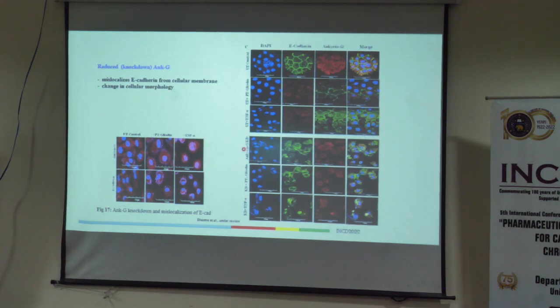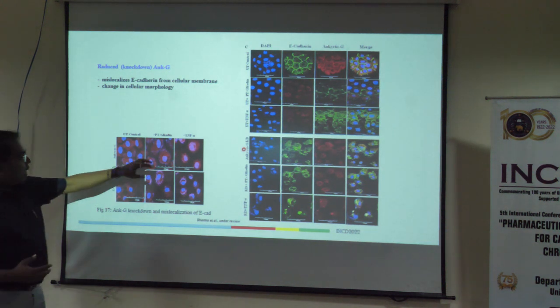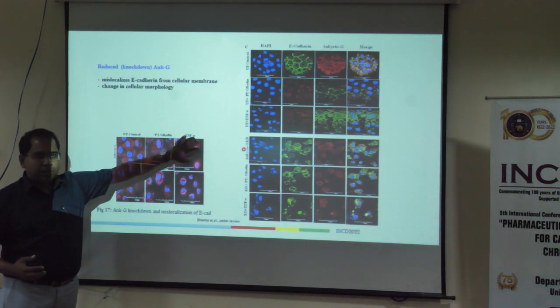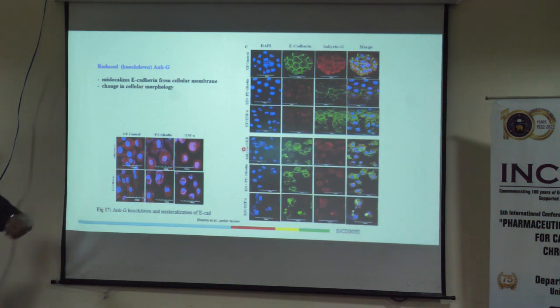Mislocalization of E-cadherin from the membrane, and most probably, we are not sure, we will be doing the study, they are actually transporting those E-cadherin near to the nucleus, maybe. So that's the scenario that happens. So maybe this E-cadherin and ankyrin is basically connecting the gut and brain axis, where there are many studies. Even Dr. Sanjeev was saying that in patients there are neuropsychiatric manifestations.